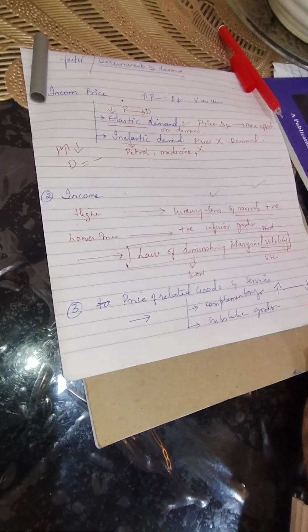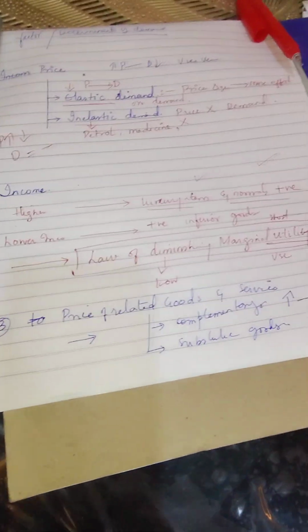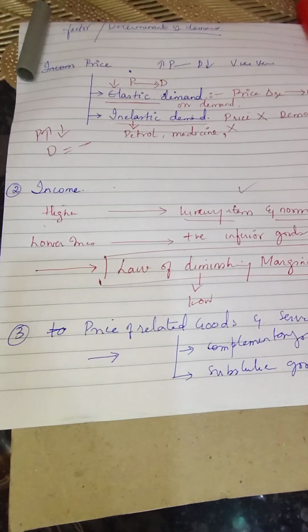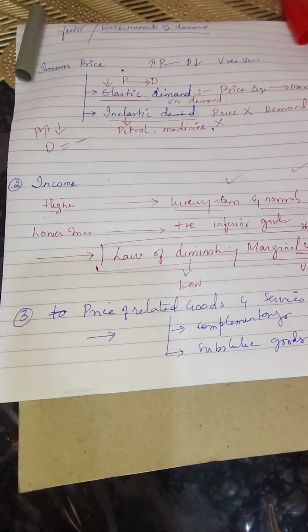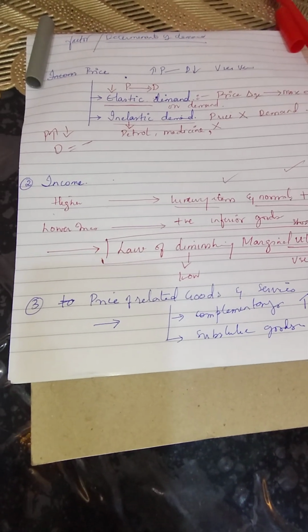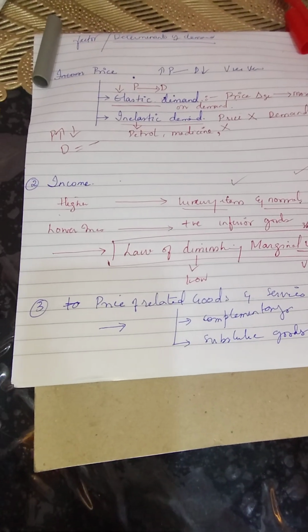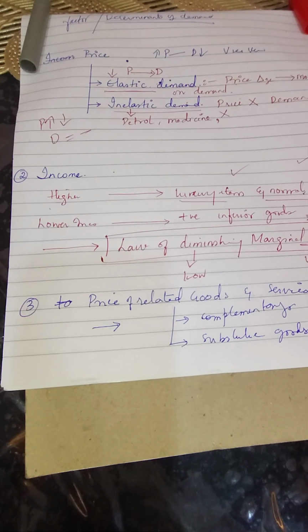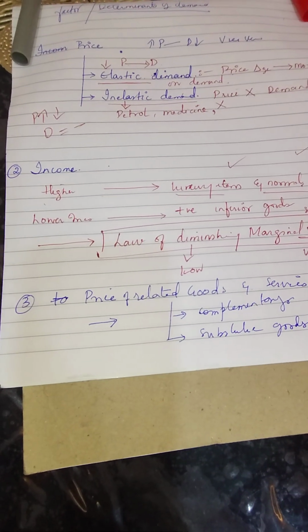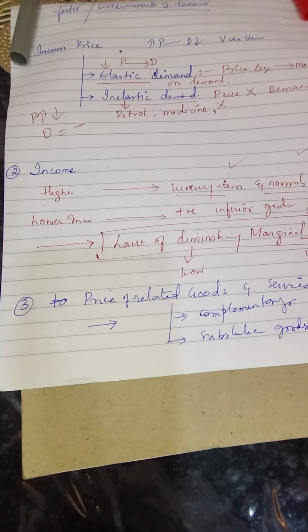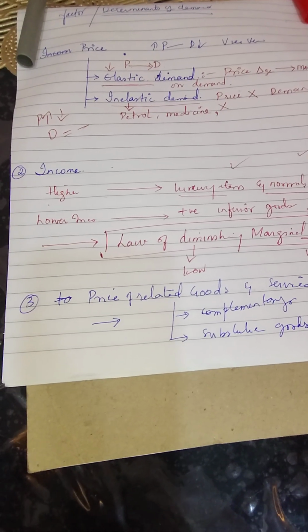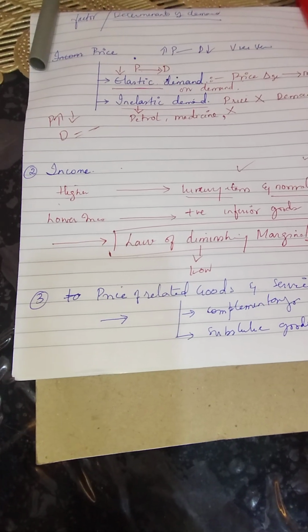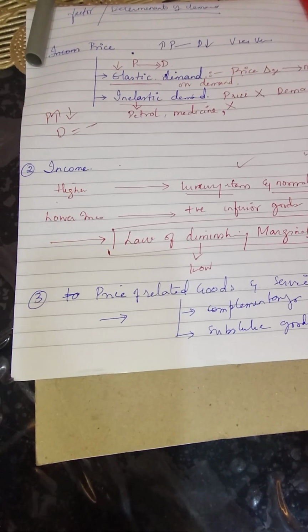Now substitute goods. We will come to substitute goods. I'll tell you one thing. Students, Apple company always upgrades its electronics, the mobile phones, the laptops, the iPads. What is the reason why they need to upgrade their things? Because they are, I must say, ruling the mobile industry. But even though they rule it, they still try to upgrade. Why? Because they don't want their demand to be snatched by their substitute goods. Who are the substitute goods for Apple iPhones? Basically there are Android phones.